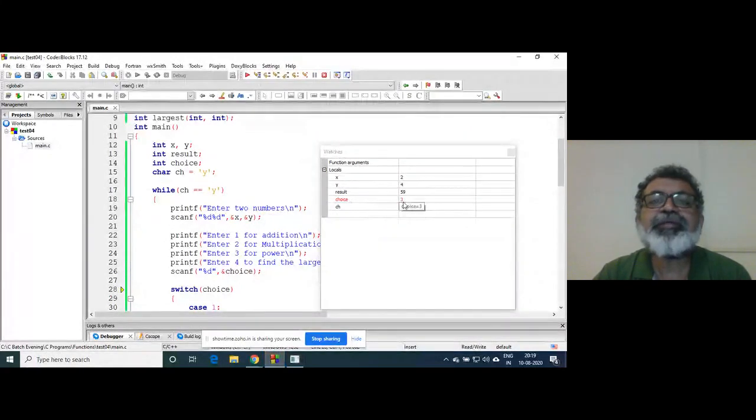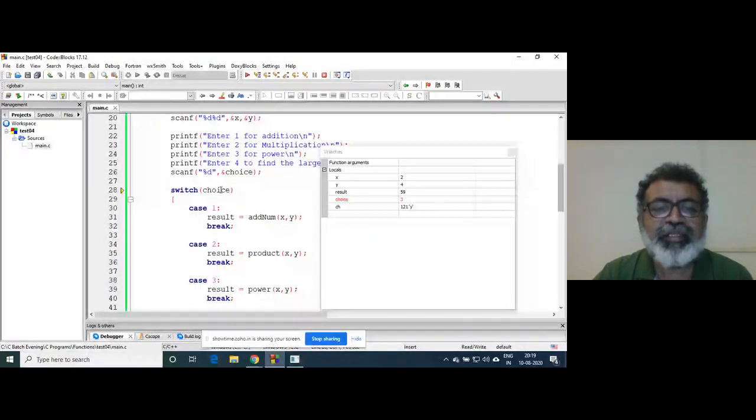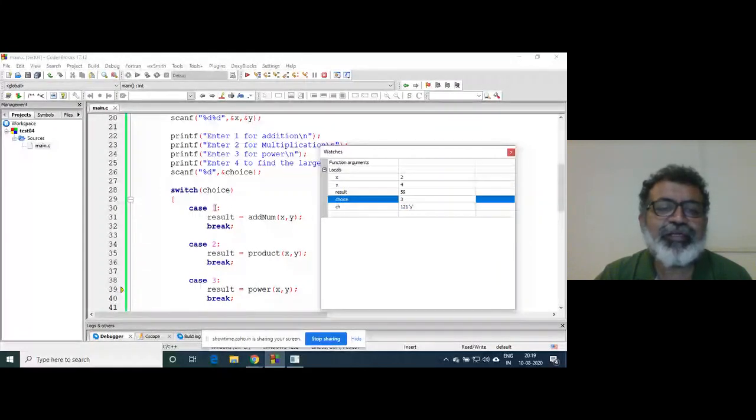Choice contains 3, right? Now these 3 will be compared. We will check, we will step into. Have you checked? It has gone directly to case 3, because case 1 will not match, case 2 won't match, because this choice contains 3, and this 3 and this one doesn't match, so it goes here directly.